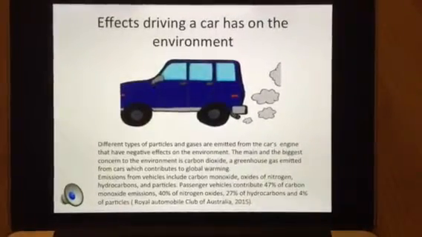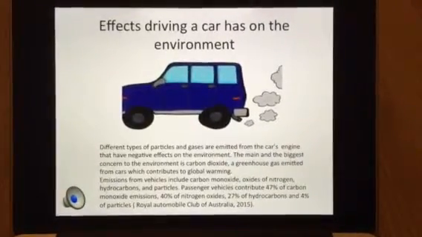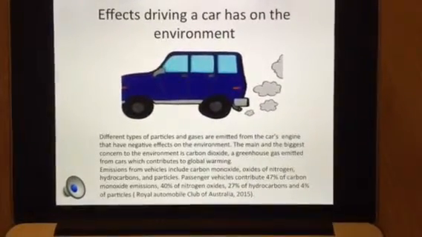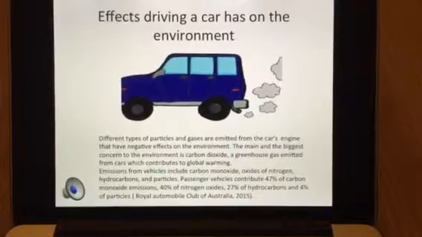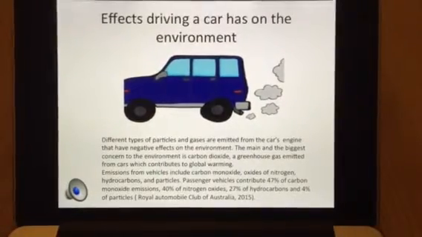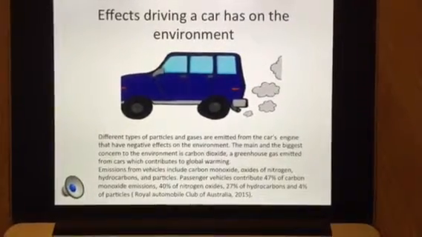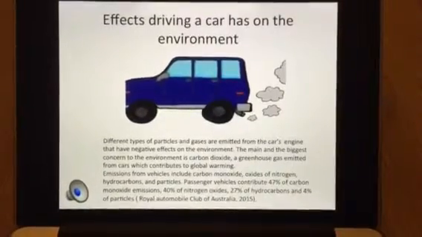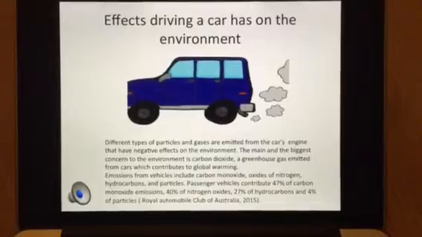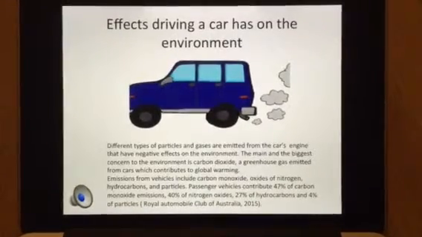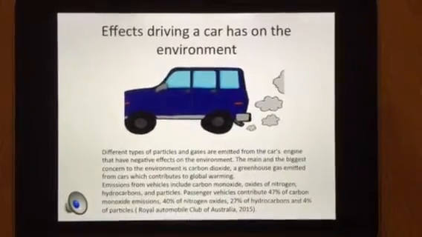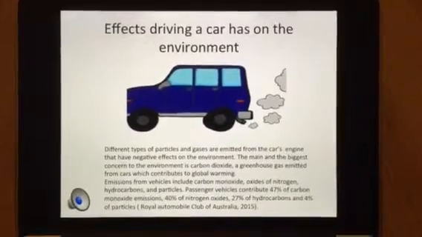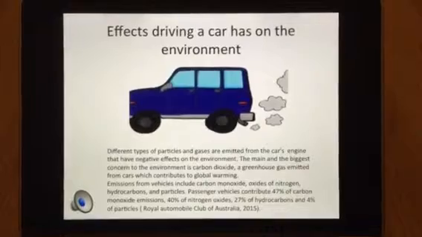To understand this problem, we need to have a look at the effects driving a car has on the environment. Different types of particles and gases are emitted from the car's engine that have negative effects on the environment. The main and biggest concern is carbon dioxide. It's a greenhouse gas emitted from cars which contributes to global warming. Emissions from vehicles include carbon monoxide, oxides of nitrogen, hydrocarbons and particles.